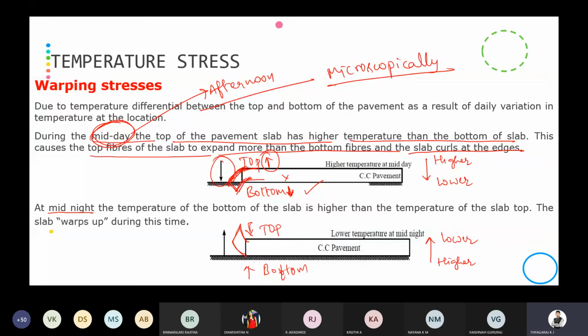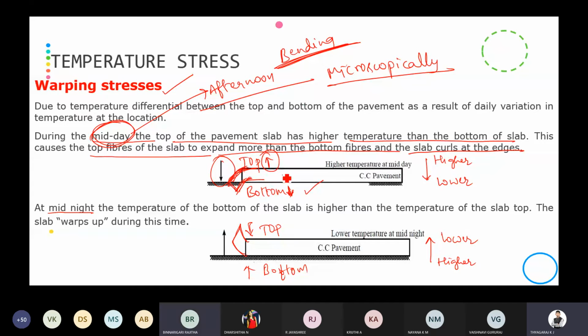Because of this bending, tensile stresses are going to develop in the fibers, which will lead to warping stresses. Okay, warping stresses, or we can call them thermal stresses or bending stresses. Because of the variation in temperature, that is the temperature differential between the top and bottom of the slab, the bending stress is going to take place, that is the warping stress.